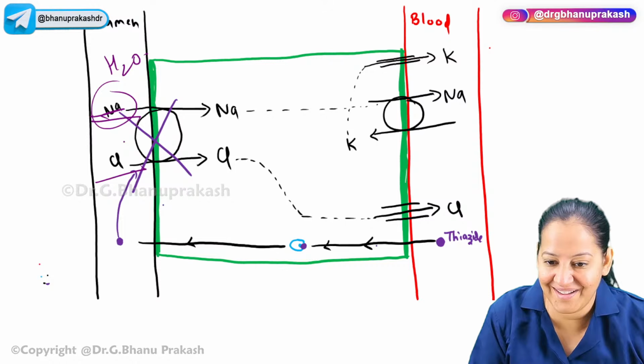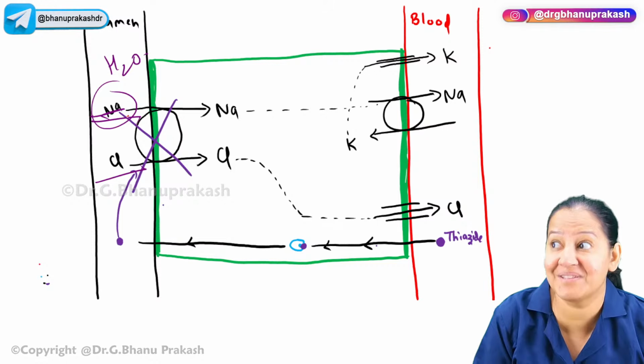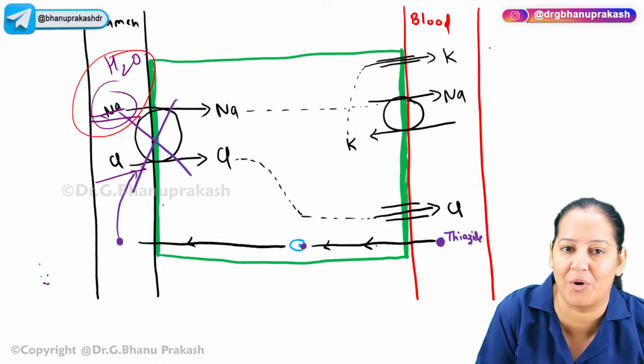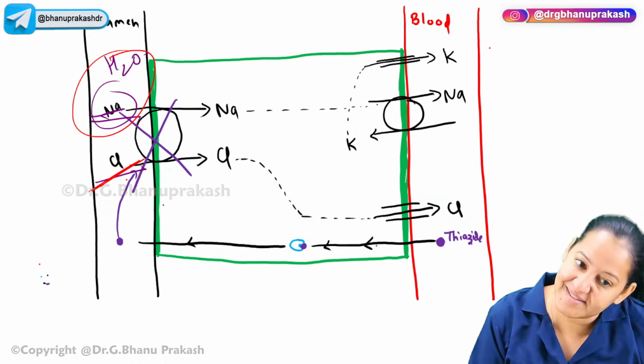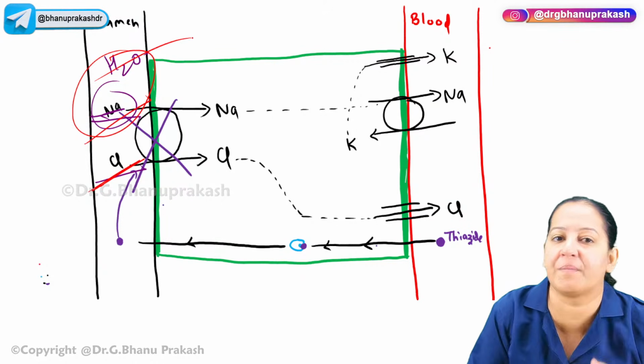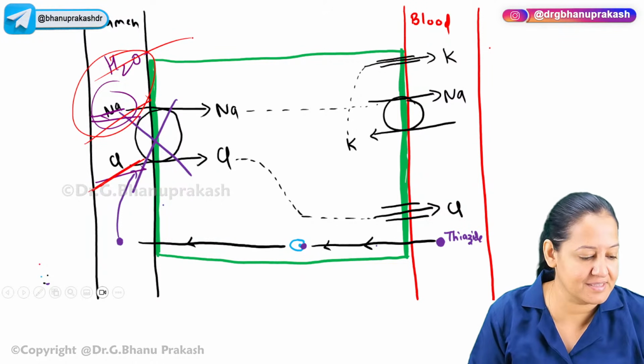So is it a diuretic? What's the definition of a diuretic? A diuretic is a drug that causes excretion of sodium and water. Chloride is also being excreted, but that is a side effect. We want excretion only of sodium and water. So this is a diuretic. This is the mechanism of action.